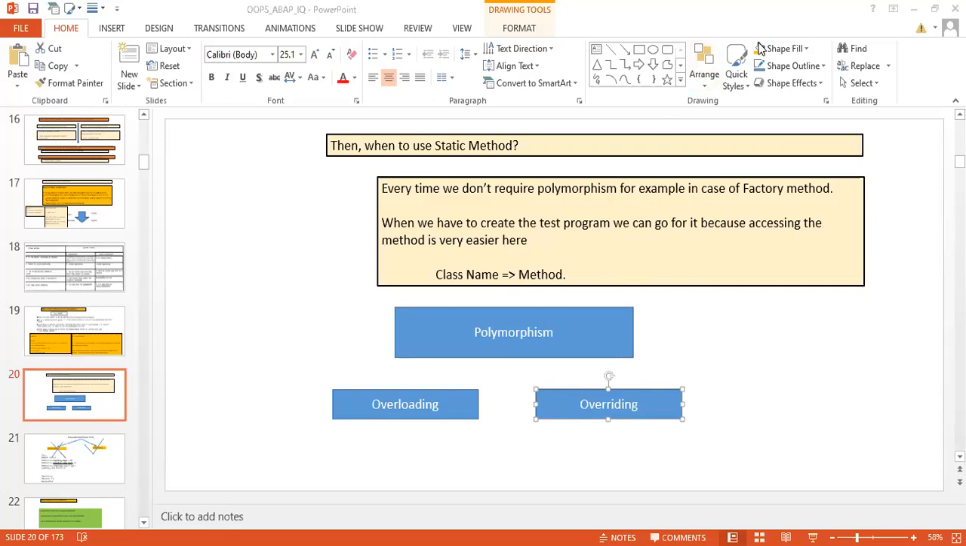So let me do one thing. I will try to make you understand overloading, or just let me know here in the chat box what the meaning of overloading is. Satya is telling overloading is same signature. Okay, and overriding.